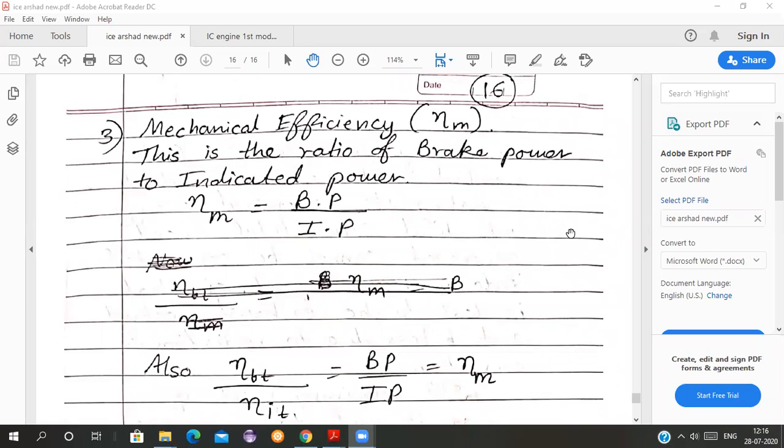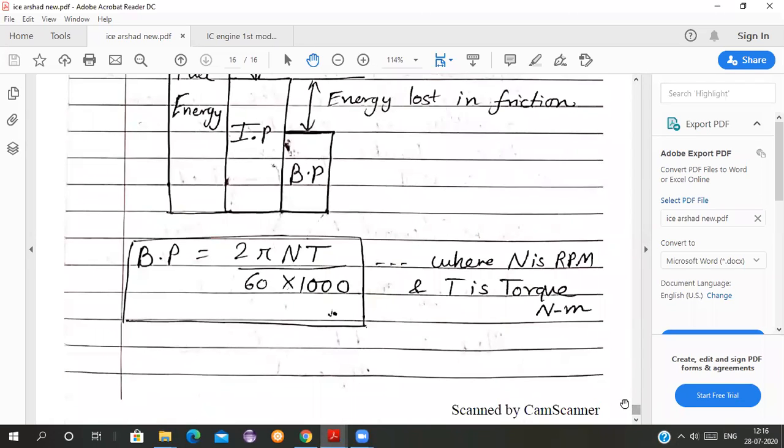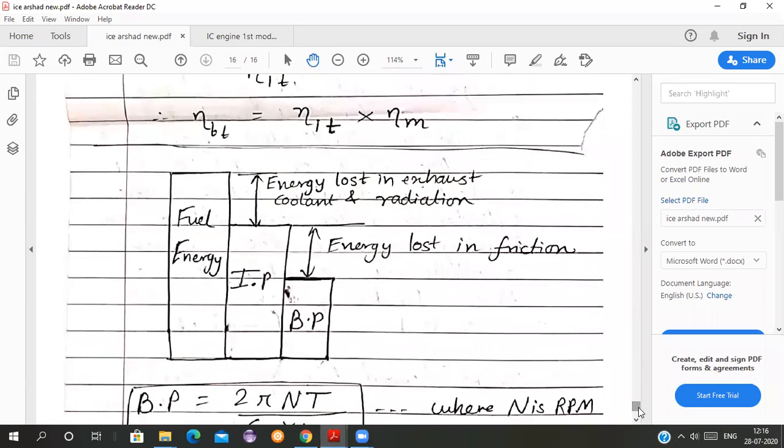If I talk about the mechanical efficiency of the engine, it is taken in terms of brake power and indicated power only. The fuel energy is not taken here, as I have shown you in the diagram. The indicated power is the power which is available at the piston, after the energy is lost in exhaust, coolant and all. So therefore,